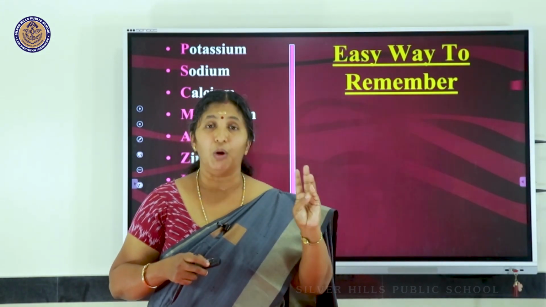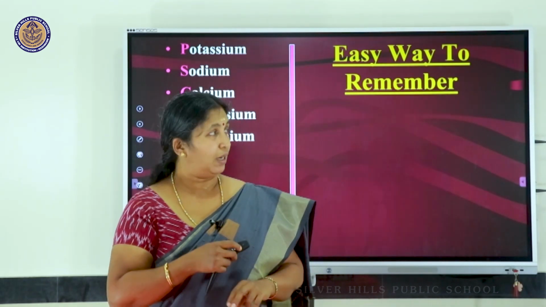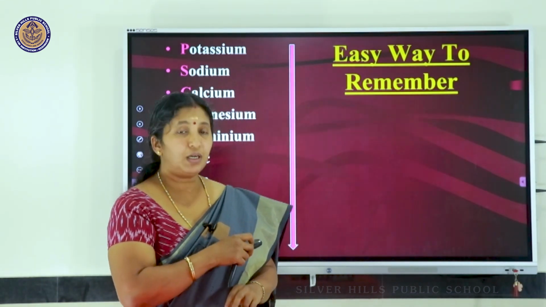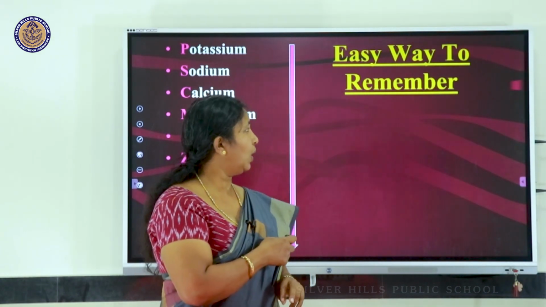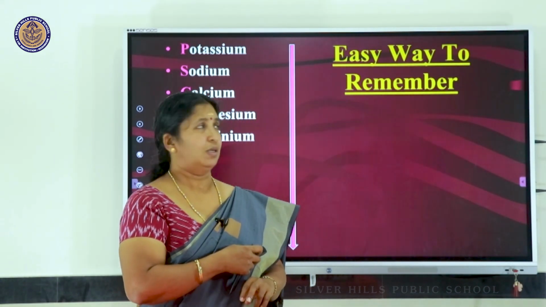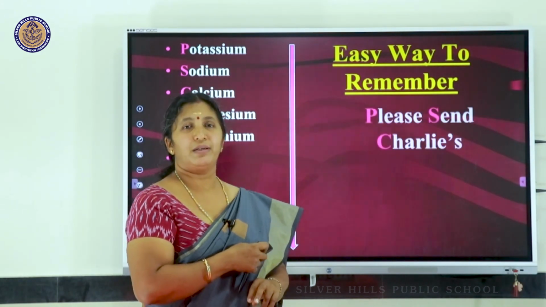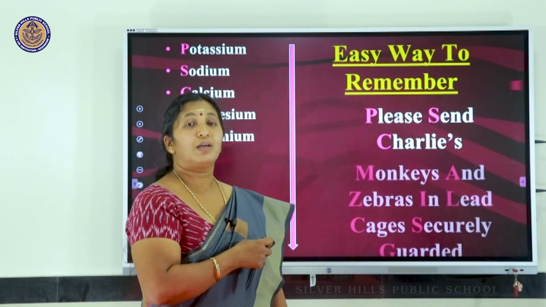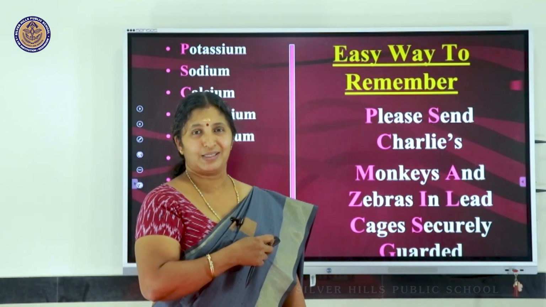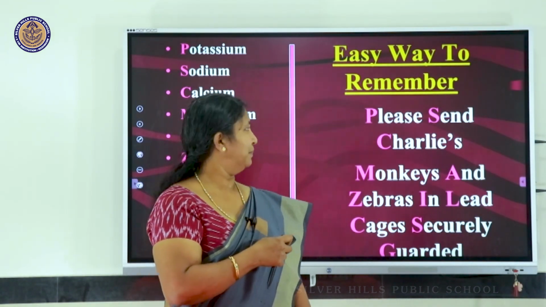Which are they? Copper, mercury. And after that we have silver, gold and platinum. Silver, gold and platinum are called noble metals, the most stable metals. They don't undergo any sort of reaction. That's why they are called noble metals, silver, gold and platinum.